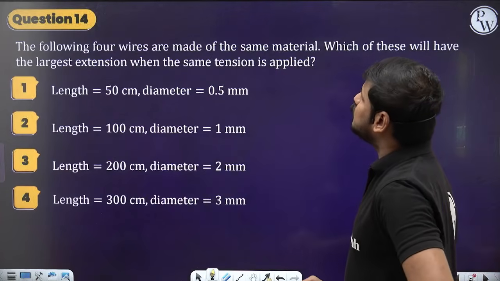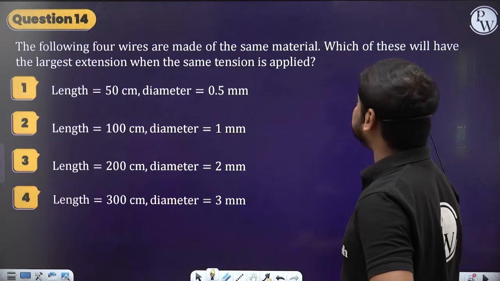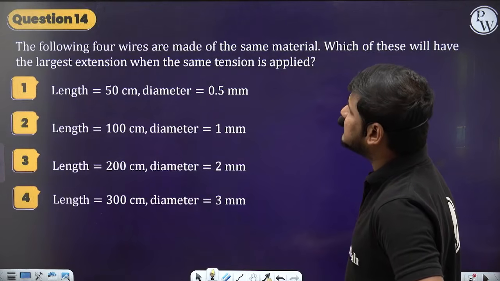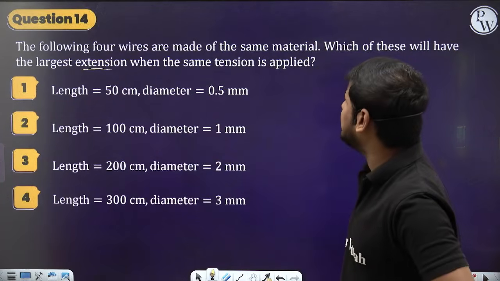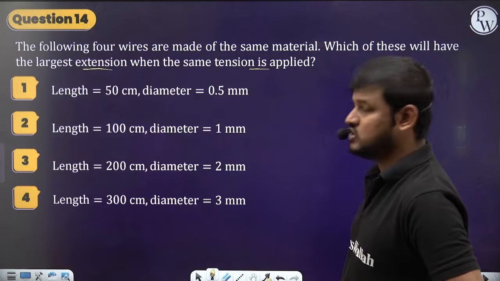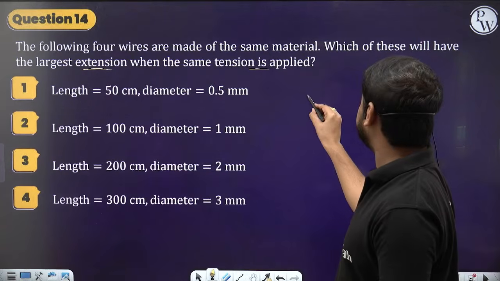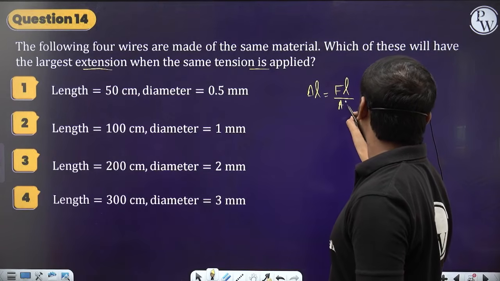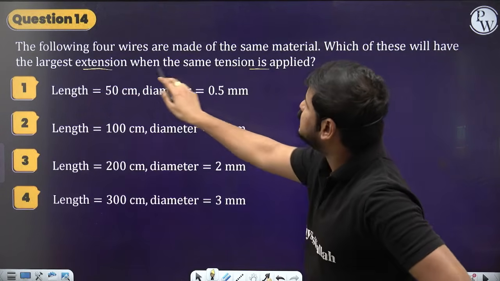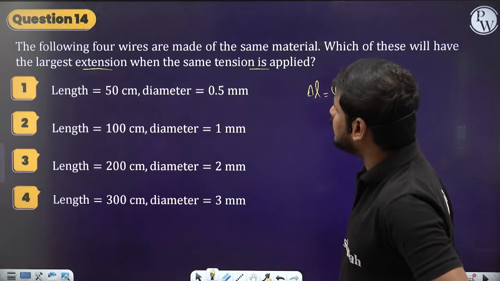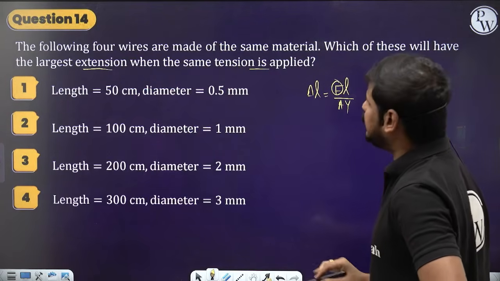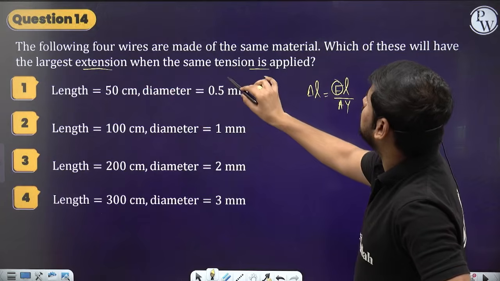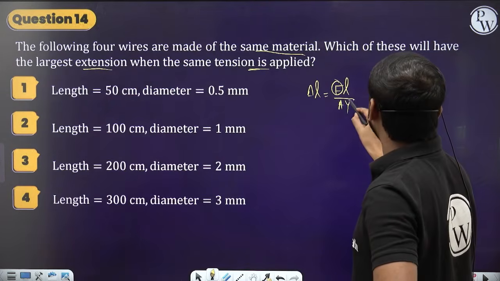The following 4 wires are made of the same material. Which of these will have the largest extension? So the delta L is more when the same tension is applied. Same tension means same force. See again the same formula, delta L is equal to FL by AY. So the F is the same for everyone and the length is different. Same material, so the Y is also the same.